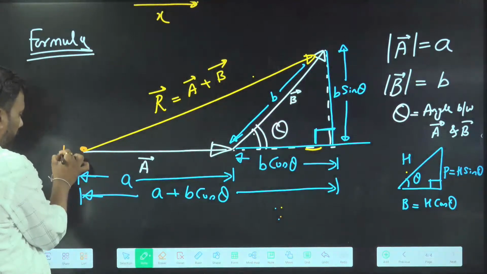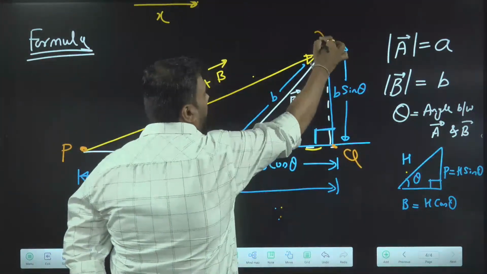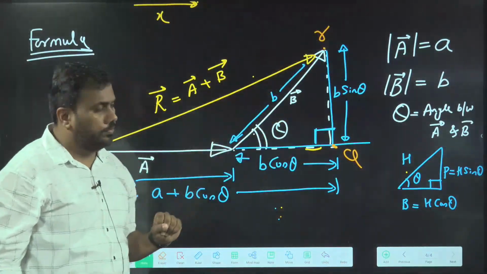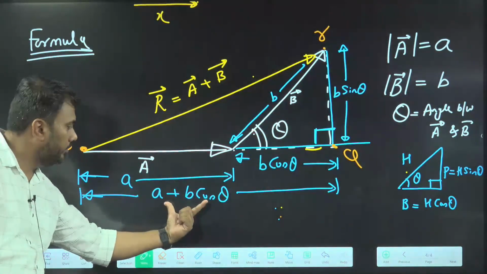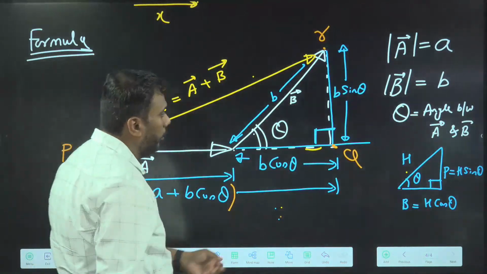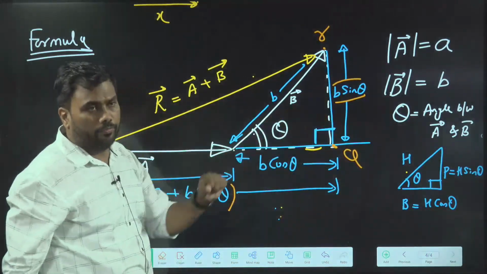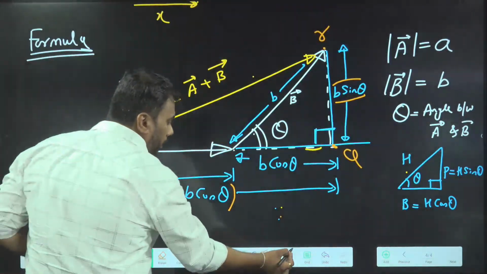Now try to observe the triangle. Let's say this is P, this is Q, and this is small r. Observe this PQR triangle. This is 90 degrees. This is the total base length, this is the height, the perpendicular, and this is the hypotenuse. The magnitude of R vector is hypotenuse.